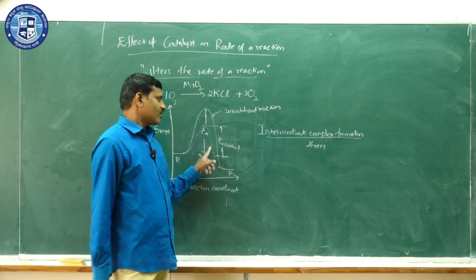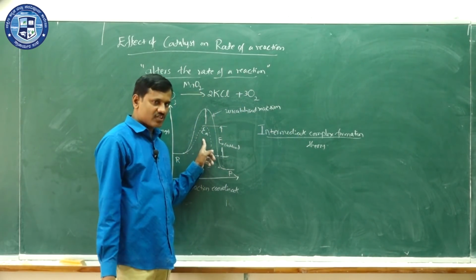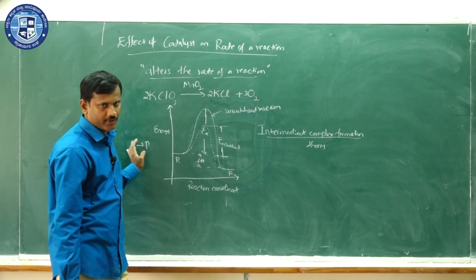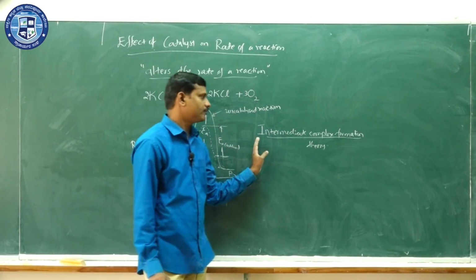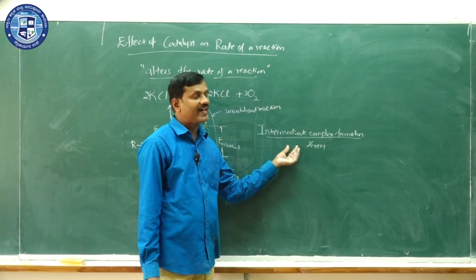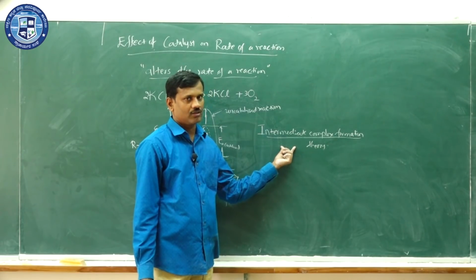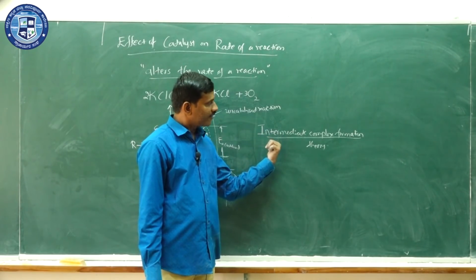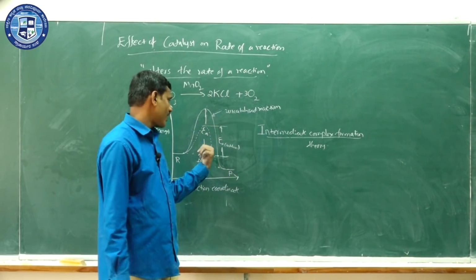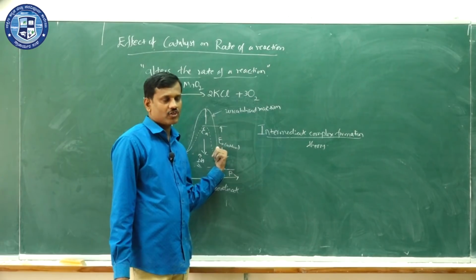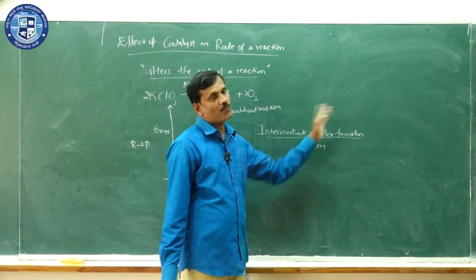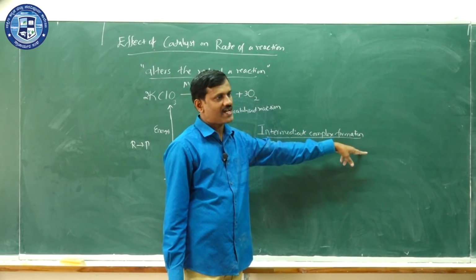That means in this catalyzed reaction, the catalyst interacts with the reactant molecules to form an intermediate which is highly unstable, which follows a different path and which requires minimum activation energy,